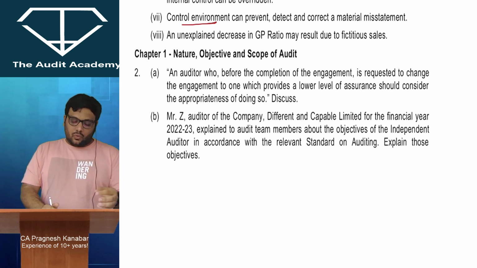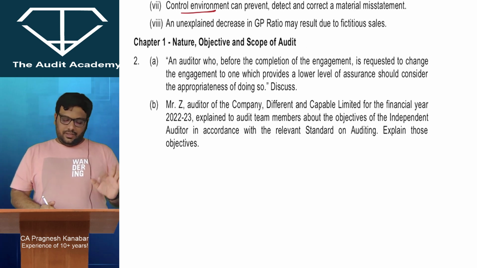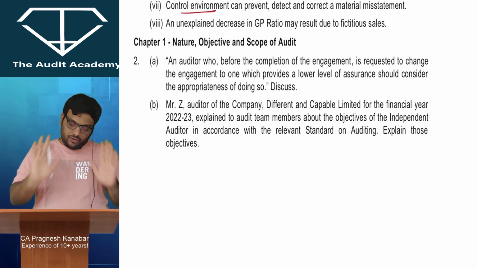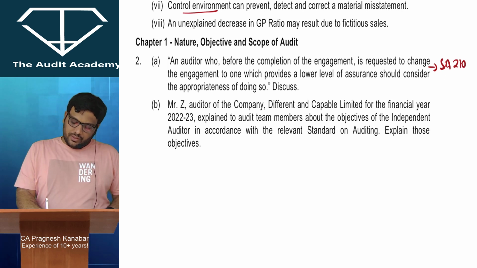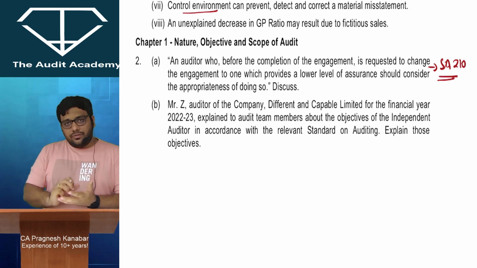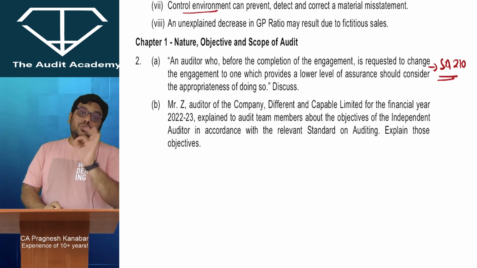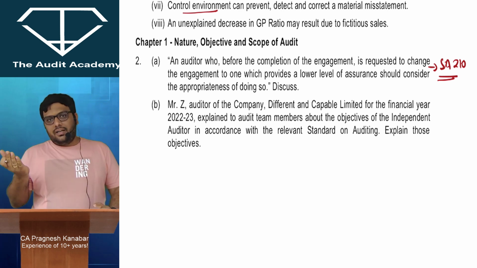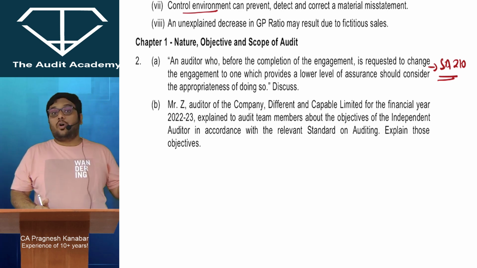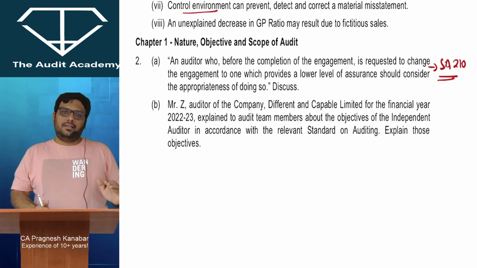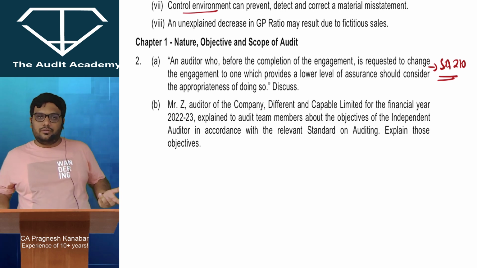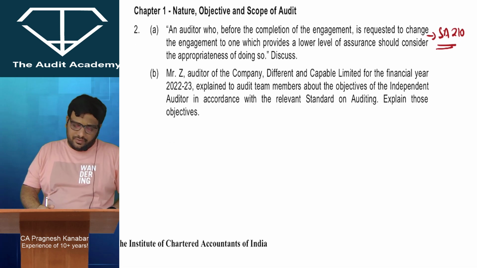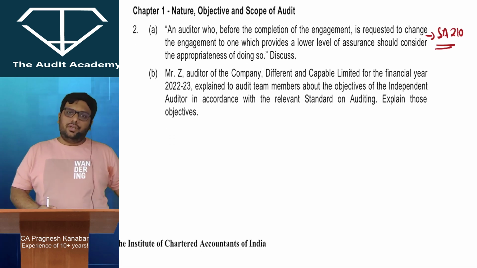An auditor who, before the completion of the engagement, is requested to change the engagement to one which provides a lower level of assurance should consider the appropriateness of doing so. Listen to me very carefully. This question is from SA 210, agreeing to the terms of audit engagement. Once you have signed the contract with the management, if they request you to change the contract clause, then we need to inquire whether there are valid reasons or not. If there are valid reasons, we will accept the change in writing. If there are no valid reasons, we will not accept the change. If they still insist, then we have no option but to withdraw. You can always include the point of discussing the matter with those charged with governance whenever you have problems with management. In my chapter 1 revision videos, I have covered these points.